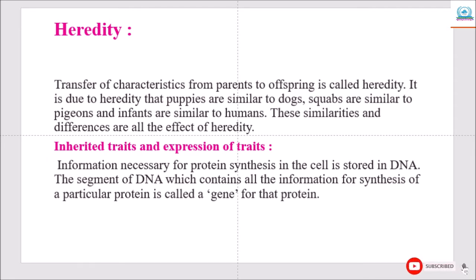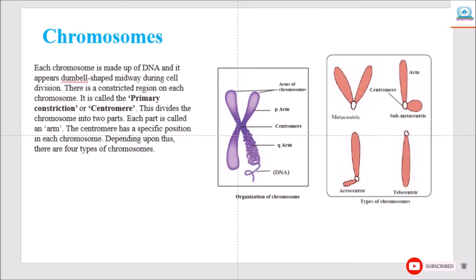Then chromosomes. The structure in the nucleus of the cell that carries the hereditary characteristics is called the chromosome. It is made up mainly of nucleic acid and proteins. During cell division, chromosomes can be clearly seen under the compound microscope. Genes, which contain the information about the hereditary characteristics in coded form, are located on chromosomes.